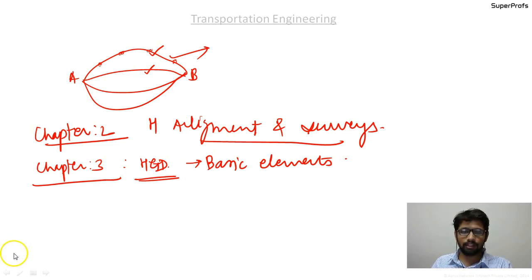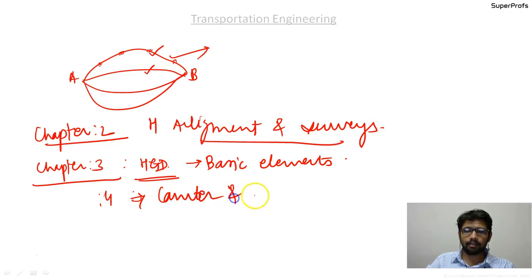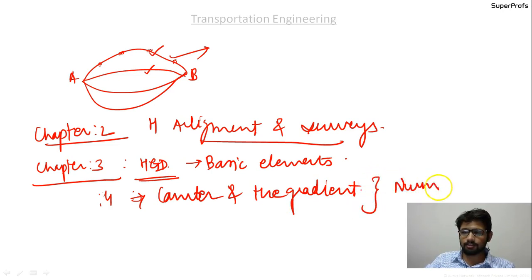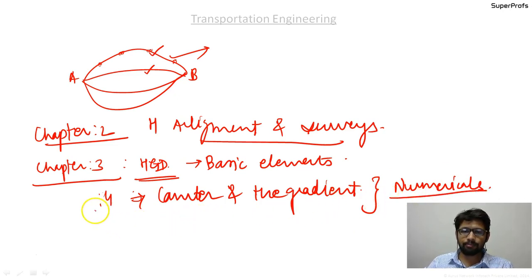We discussed friction, the coefficient of longitudinal friction and the coefficient of lateral friction. Later on we went on to discuss the camber and the gradient in chapter number 4, though I covered them in chapter 2 itself. This is the chapter from which our numerical portion starts. So the first relationship that we discussed was about the camber, the cross slope.